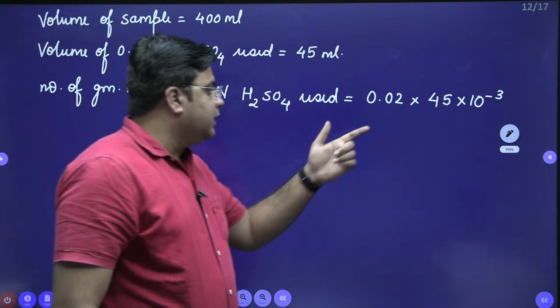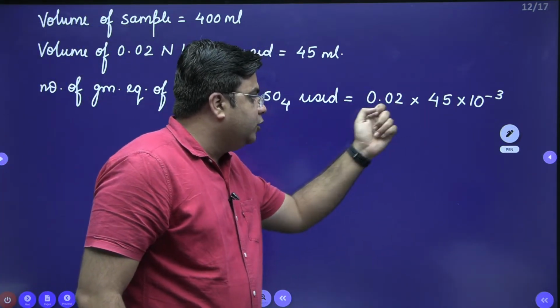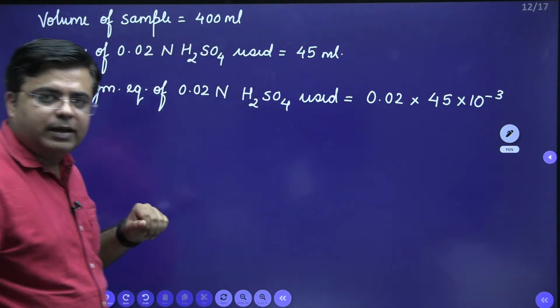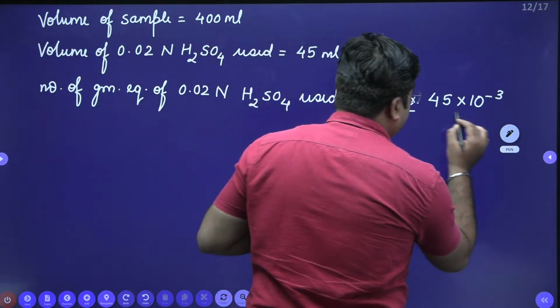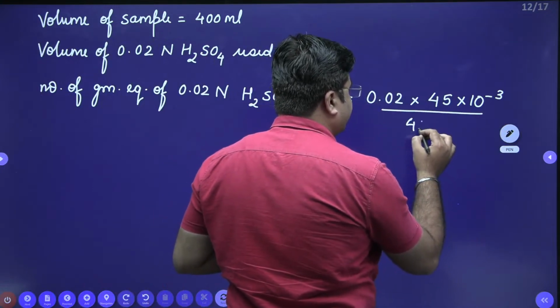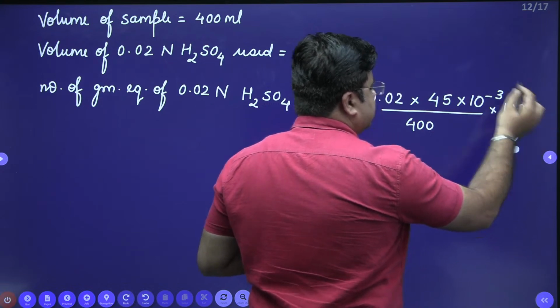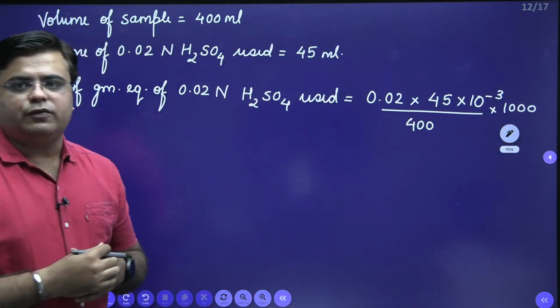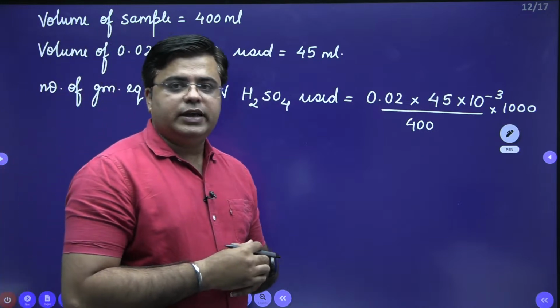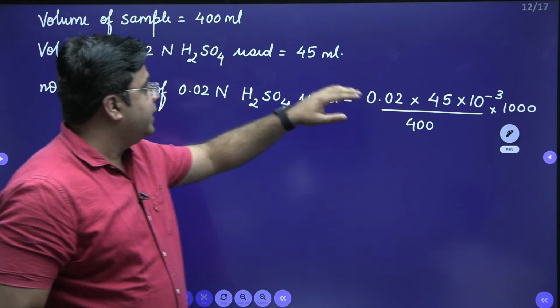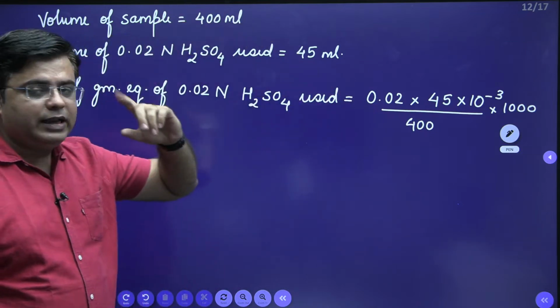Now these are the number of gram equivalents of acid used to neutralize the alkalinity present in 400 ml of sample. So for 1 liter of sample, you need to divide by 400 and multiply by 1000. So this is the total number of gram equivalents of acid used to neutralize the alkalinity present in 1 liter of the sample.